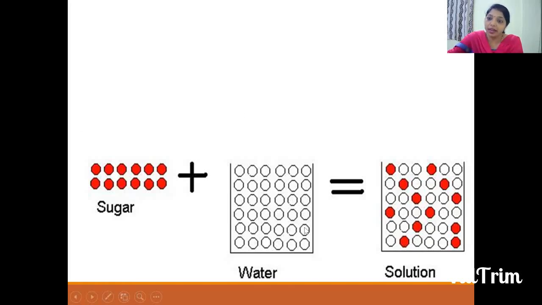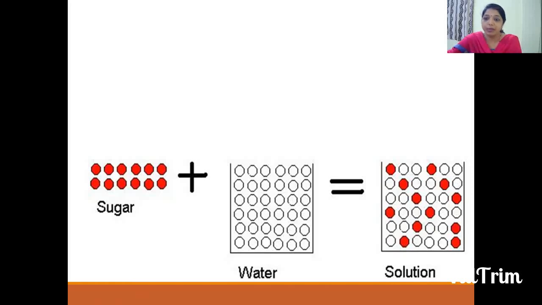See, water is our liquid. How are the molecules arranged in a liquid? They are loosely packed. They have a gap between the molecules. You can see here in the slide. Look at the cursor. These are the representation of water molecules. Are the water molecules tightly packed? No, they are a little apart. They have a gap between the molecules, right? And sugar here is an example of a solid. In sugar, these molecules are very closely packed.